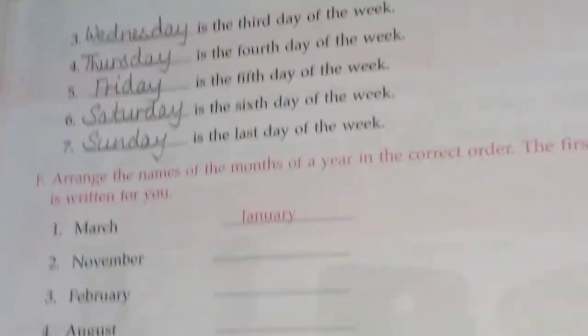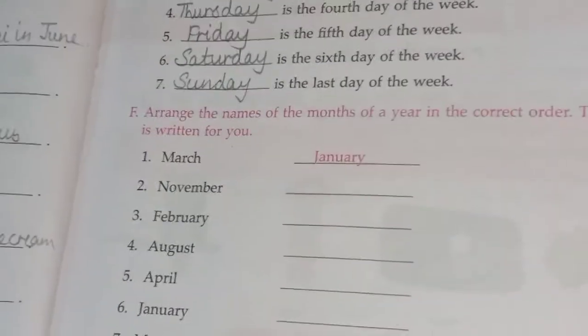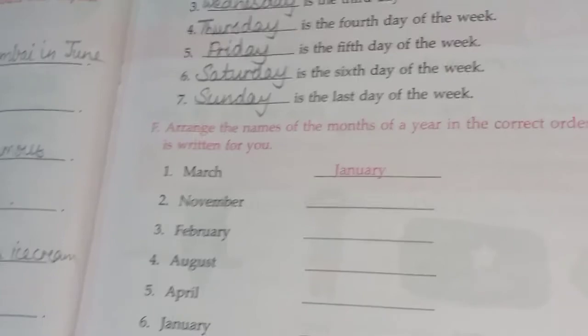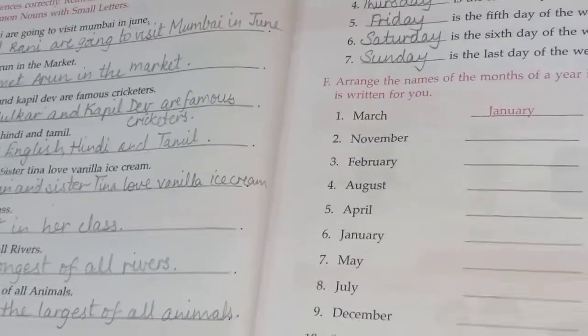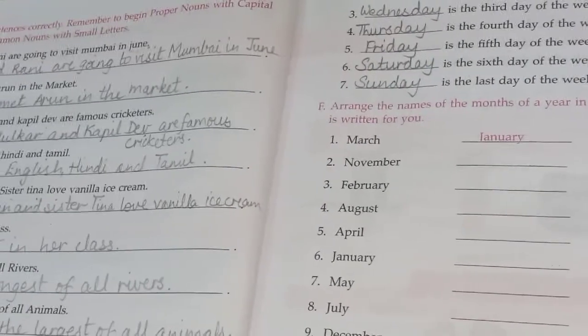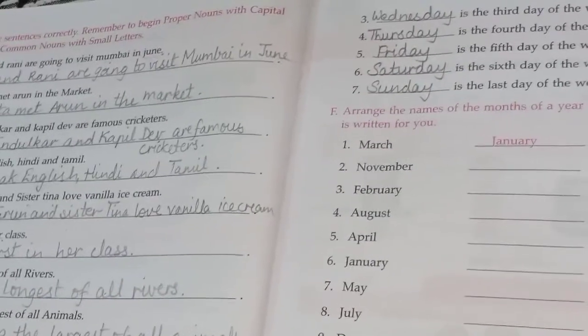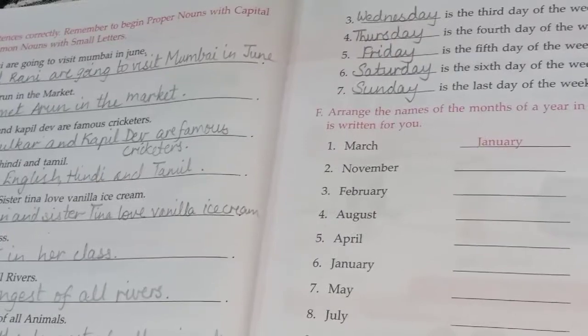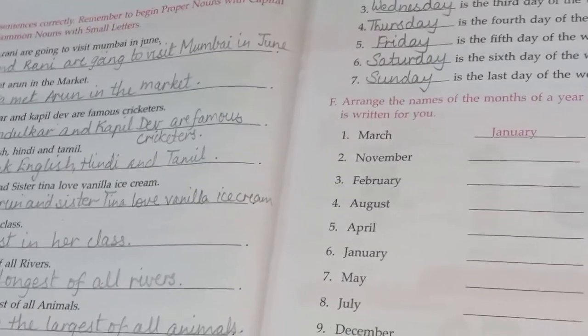Sunday. So these two parts you will do today, and tomorrow I will be giving you the F and G parts of the book exercise. Today you will do only two exercises, that is D and E, in your books. You have to complete this in your book, not in your notebook. Okay, children. So I hope you all have understood. This is a very easy exercise.